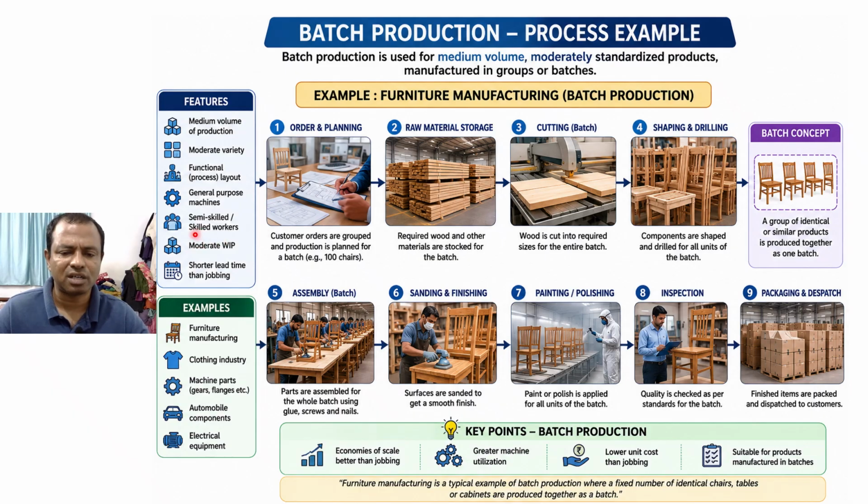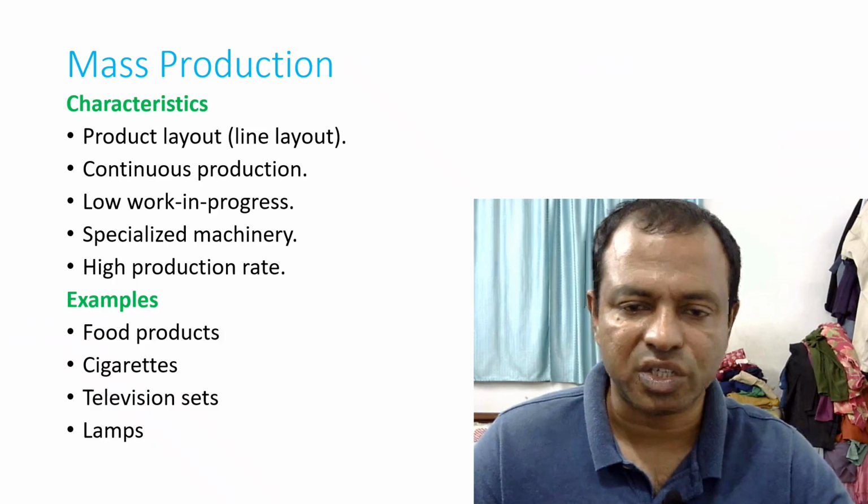Here not much specialized or skilled labor is required, but some kind of skill is required for doing carpentry work, welding work, or gluing, etc. And moderate working process, shorter lead time than jobbing. Lead time means how much time is required from starting to end. So examples are clothing industry, furniture industry, electrical equipment industry, like that.